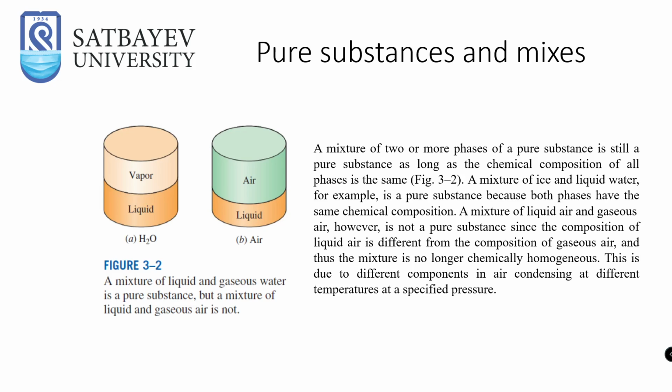For example, a mixture of liquid and gaseous water is a pure substance, but a mixture of liquid and gaseous air is not. A mixture of two or more phases of a pure substance is still a pure substance. For example, if you put water in a kettle and boil it, it will form steam on the top of the kettle and water on the bottom, but it's still considered a pure substance because it has only water.